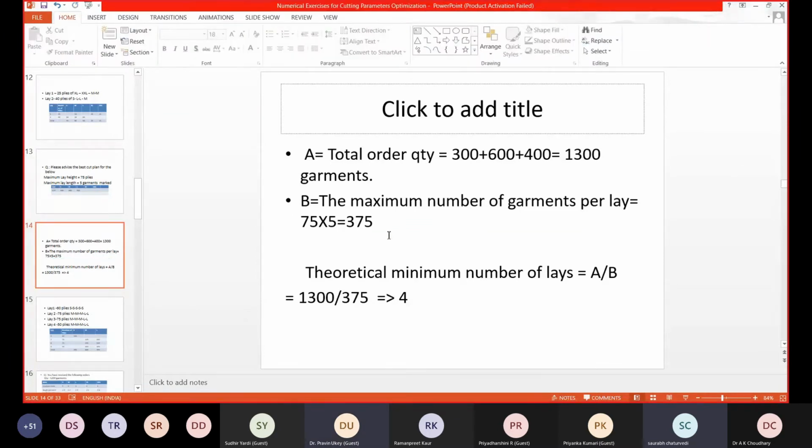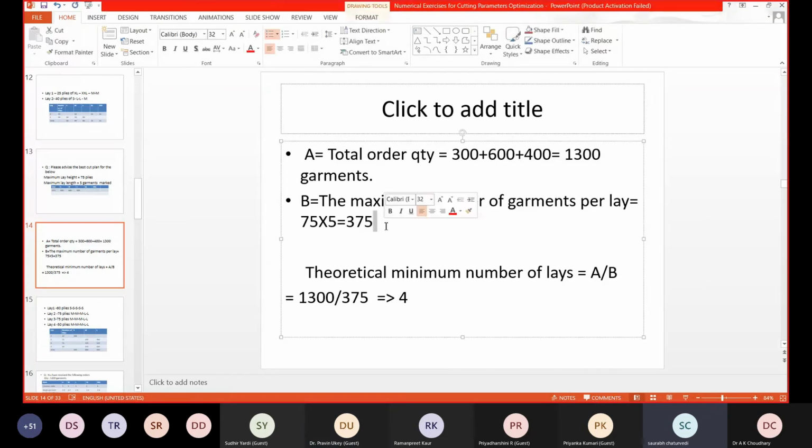Now it depends on how you do the cut planning. 4 was easy to get as the answer based on simple calculation, but how much is required now? Now the lay plan is this. I don't know how many of you were able to get the complete correct lay plan for this order.